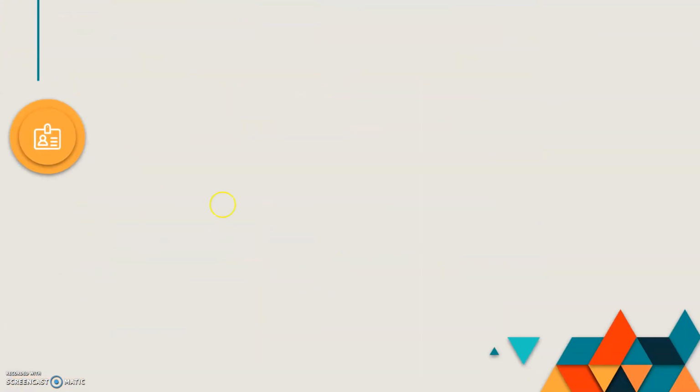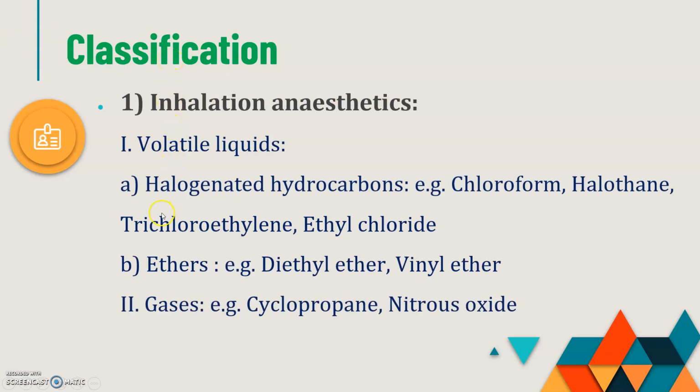Next, see what the different drugs are. In the classification of general anesthetics, the first class is according to route of administration: inhalational anesthetics. The first group is volatile liquids. In that, the first class is halogenated hydrocarbons, with halogen atoms present with hydrocarbons, and the examples are chloroform, halothane, trichloroethylene and ethylene glycol.